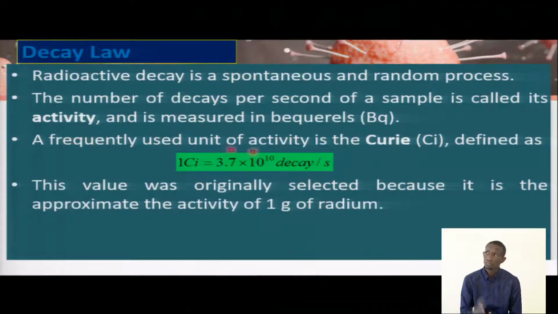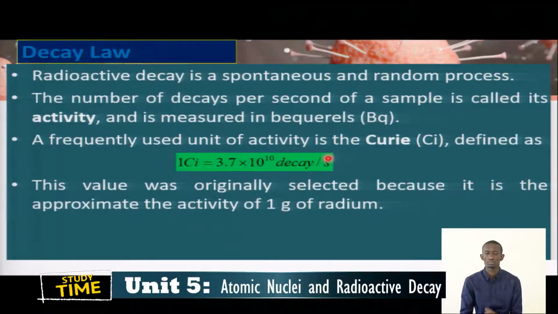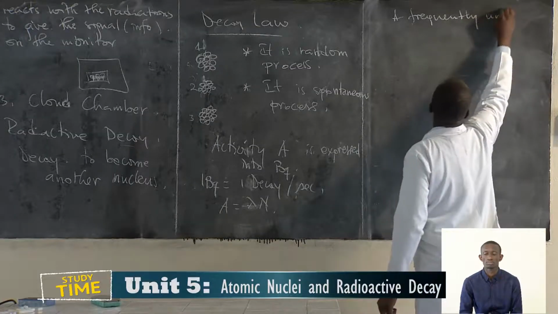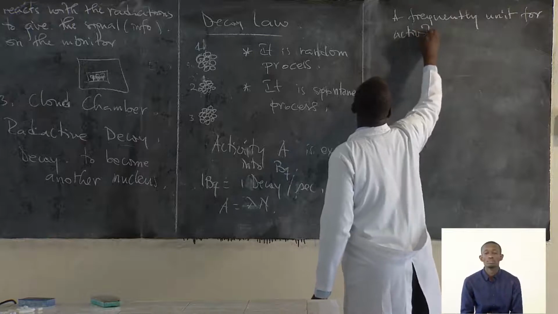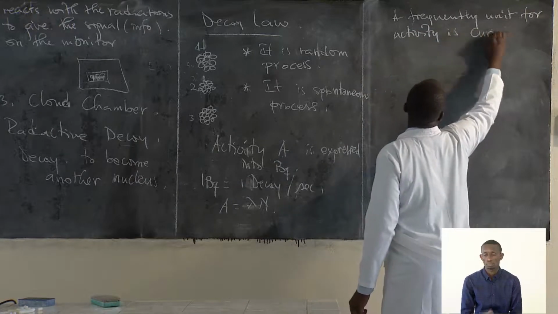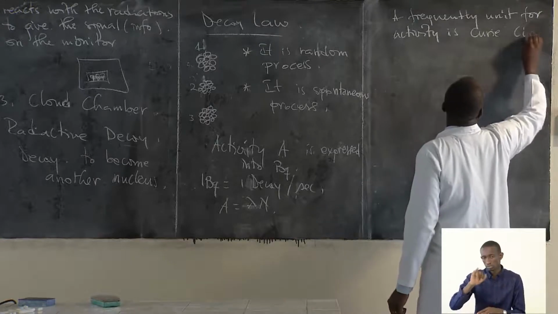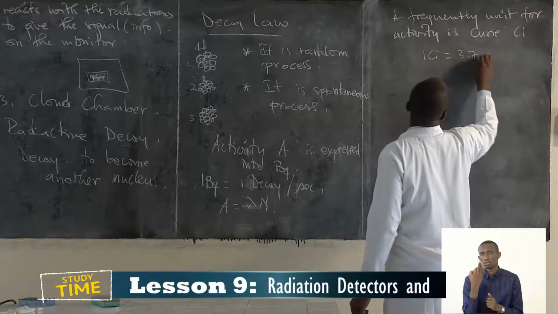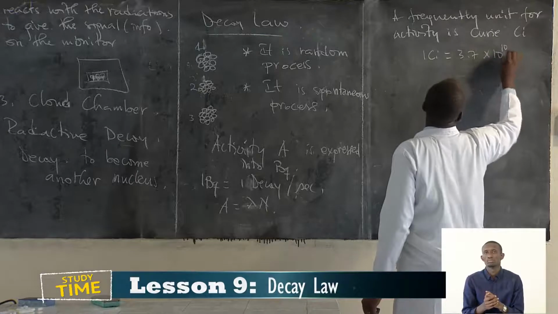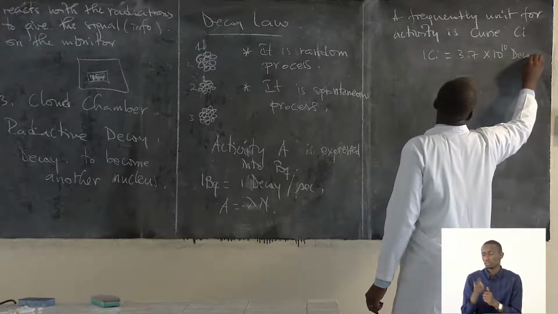A frequently used unit for activity is the curie, Ci, whereby 1 curie equals 3.7 times 10 power 10 decays per second.